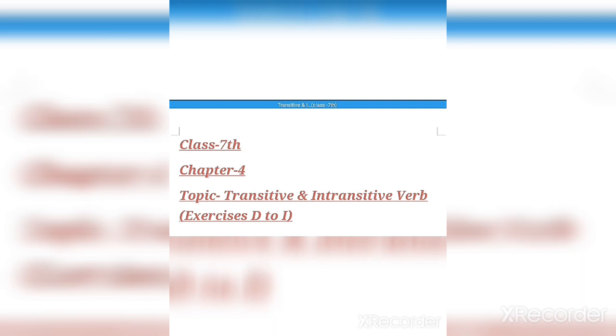Today we are again in chapter number 4, that is transitive and intransitive verbs. Yesterday in the class we had solved exercises A to C and also talked on transitive verbs, direct and indirect object. And today we are going to talk on intransitive verbs, and then afterwards we will also be solving exercise D to I. So without waste of time, let us begin the class.